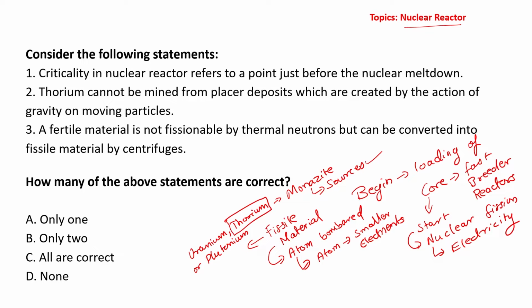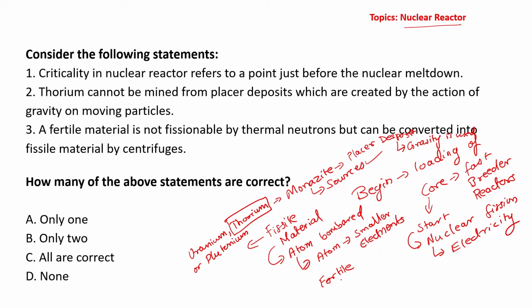And what we also see is this thorium is extracted through the placer deposit method. What is the placer deposit method? It is a method in which gravity is used for the purpose of extraction. Before a material is fissile, it is fertile.